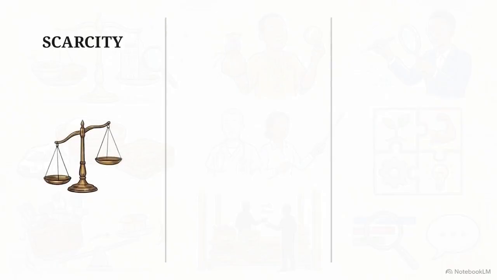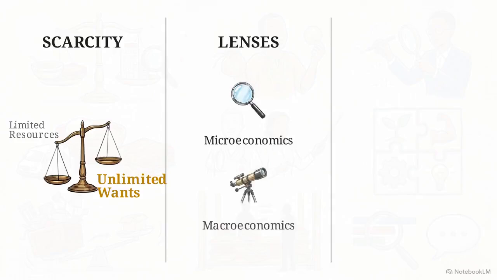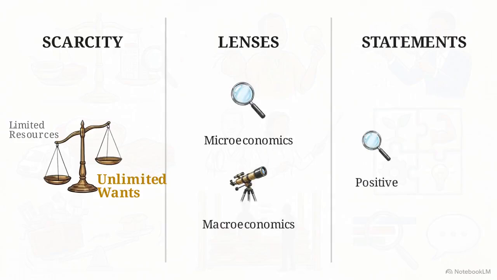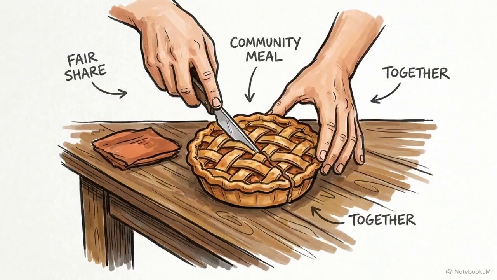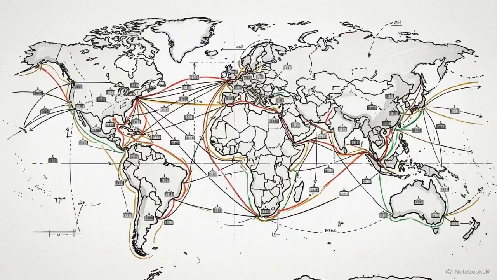To review what we've covered today, the core problem of economics is scarcity, the tension between unlimited wants and limited resources. We study this through the branches of micro and macroeconomics, and we debate it using verifiable positive facts and subjective normative opinions. From splitting up dinner at home to managing international trade, economics is the study of the choices we make to allocate what we have.